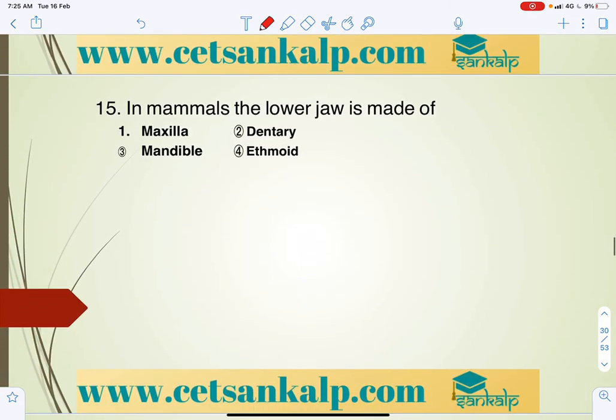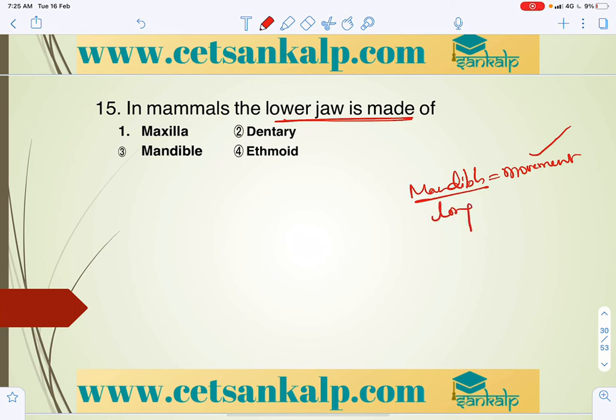In mammals, the lower jaw is made up of? The lower jaw is called the mandible, the only bone in the skull, or facial bone, which shows movement, and it is the longest bone in the face. So the lower jaw is mandible and the upper jawbone is maxilla.